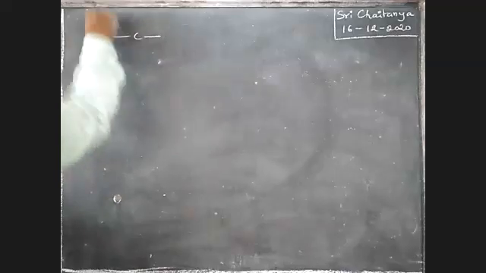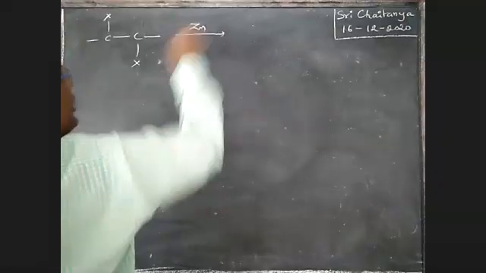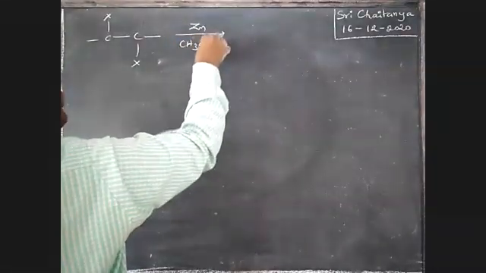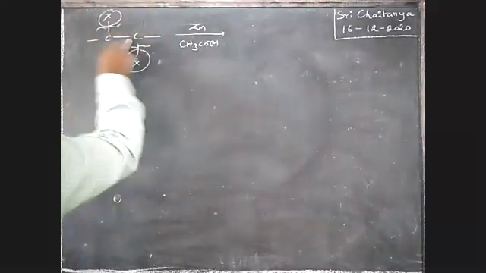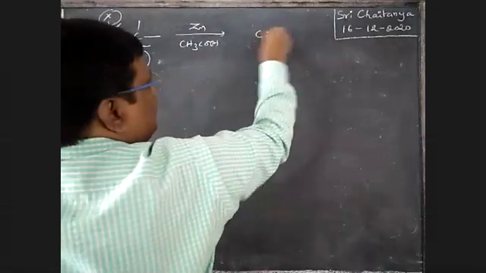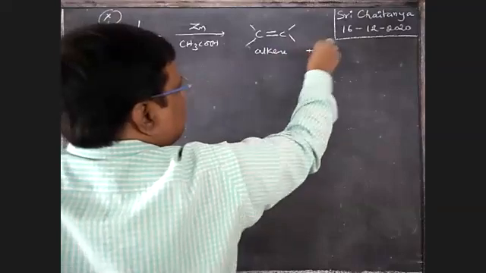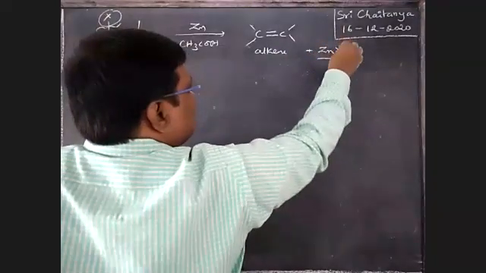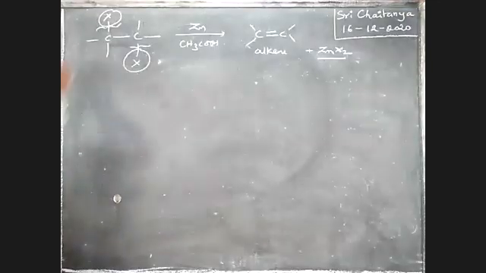See here, boys. Carbon, carbon, here halogen is there, here halogen is there. This is treated with zinc metal in the presence of CH3COOH. So these two sigma bonds are going to break, and between these two carbons a pi bond is formed. Carbon, carbon double bond, alkene is the product, boys, plus ZnX2 is the byproduct. It is the first example.